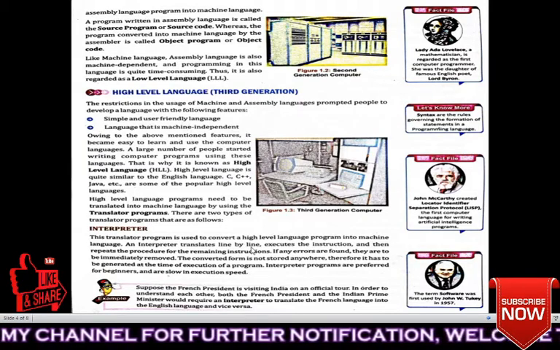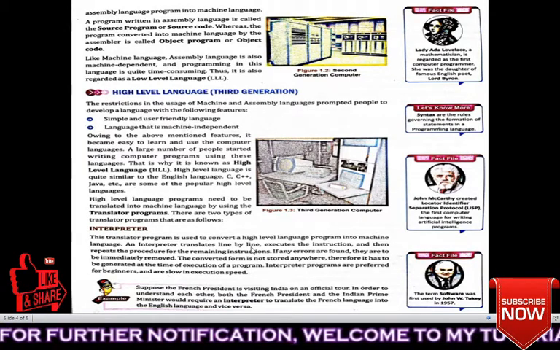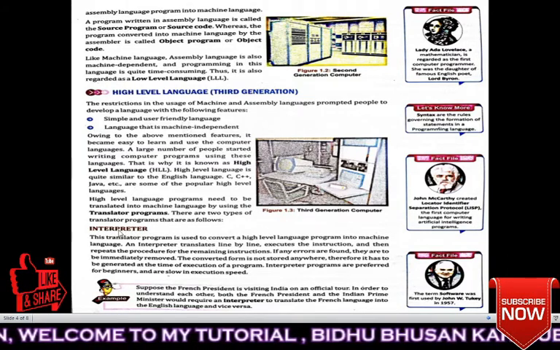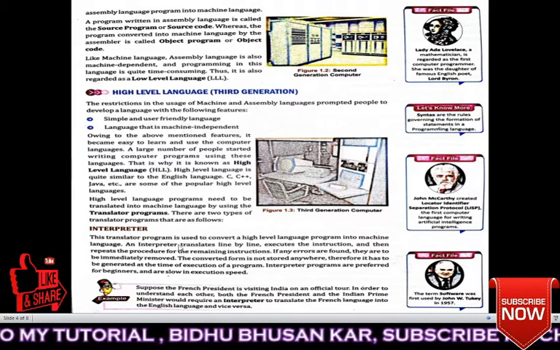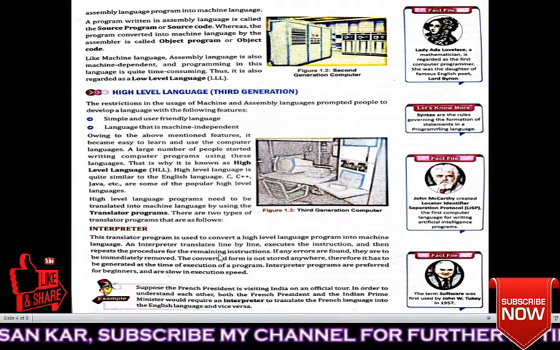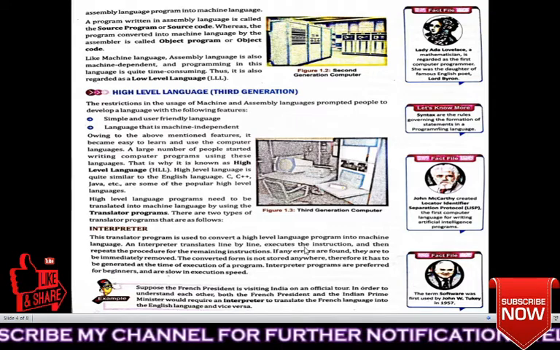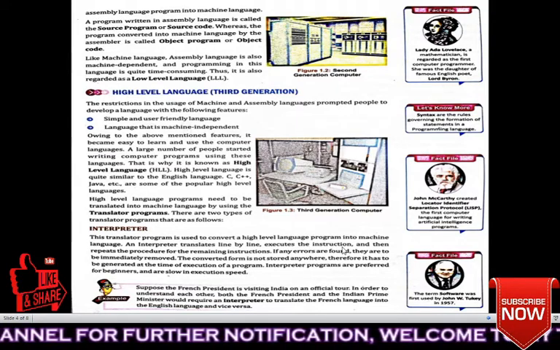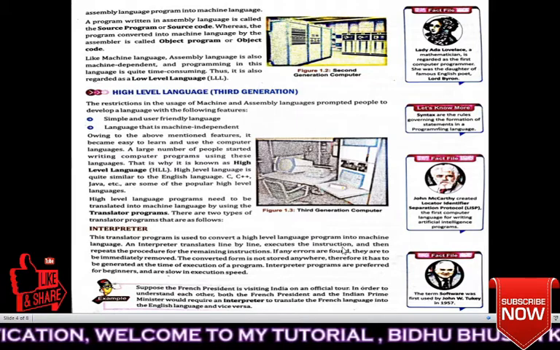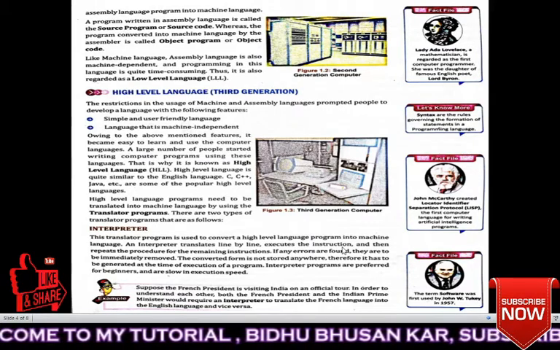Suppose you have written a program of 5 or 6 pages. The interpreter will translate that program line by line and then execute the instruction. Program means a set of instructions. So it will execute the program line by line.